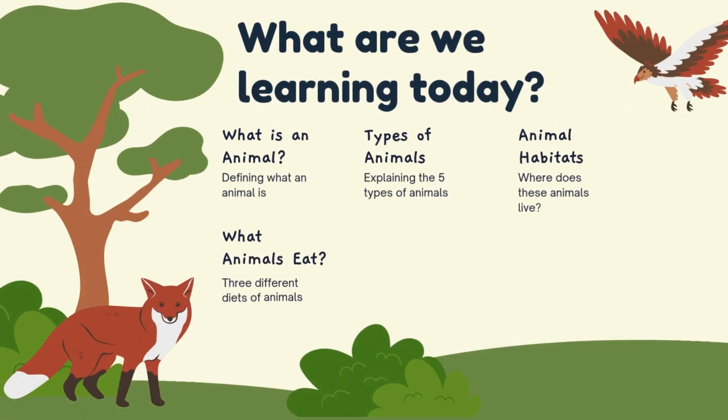So, what we're going to learn today is, first, what is an animal? We're going to learn how to define what an animal is. Next, we're going to know what types of animals there are. We're going to explain the five types of animals. Then next, animal habitats. Where does this animal live? And the last one, what do these animals eat? There are three different diets of animals. Okay, let's go to the first topic.